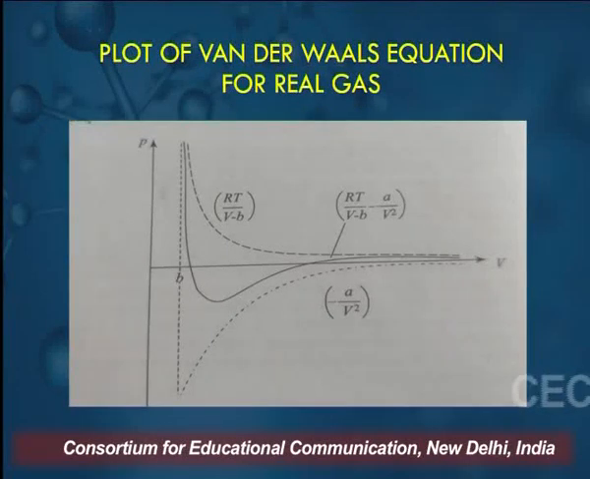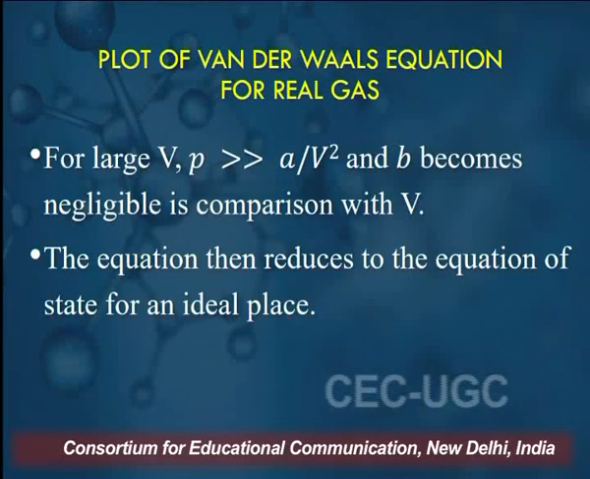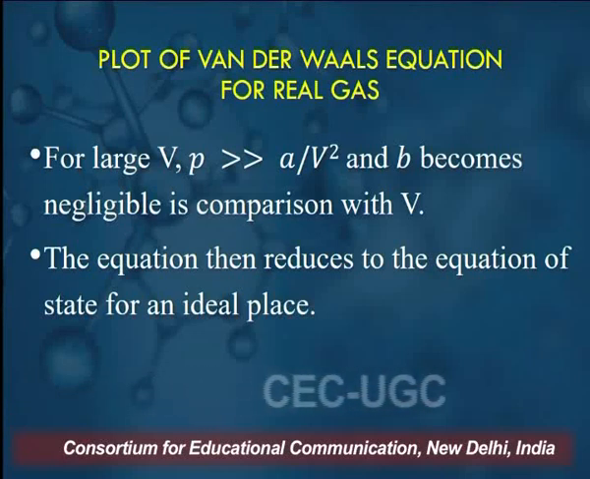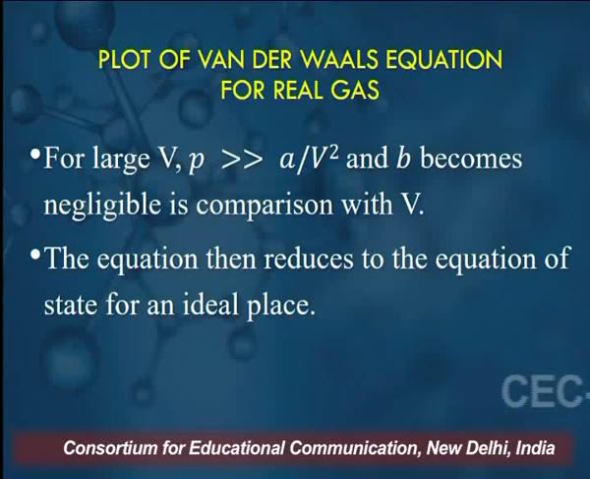This is a very important equation of state and it is shown in this graph. The solid line is showing the variation of the equation of state of the real gases. The upper dashed line is showing the RT over V minus b variation and the lower is showing the variation of a by V square. If we combine these two, we get the dashed line. Now let us interpret this equation. For large V, the pressure exceeds a by V square and b becomes negligible in comparison with V. The equation then reduces to the equation of state for an ideal gas.